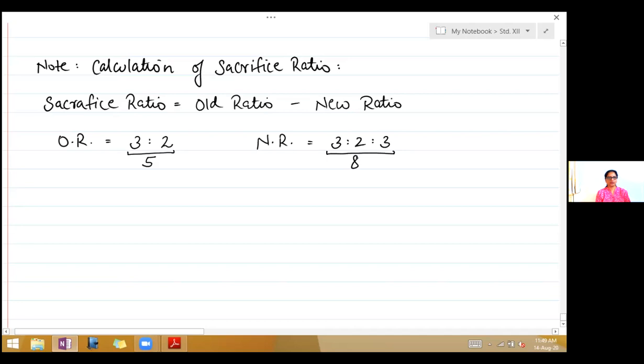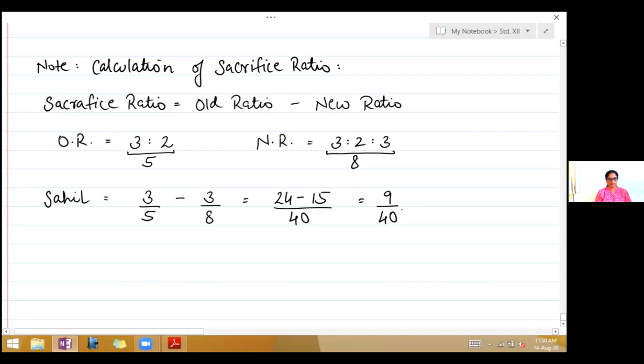So now based on this old and new ratio, we have to find out the ratio between the two old partners. So first write Sahil. What will Sahil's sacrifice ratio be? His old ratio was 3/5 minus his new ratio is 3/8. So now we have to take the LCM and do it. So that is equal to 24 minus 15 over 40. That is equal to 9/40.